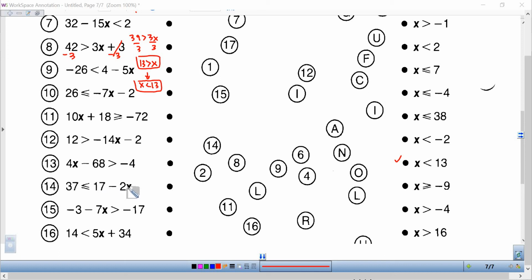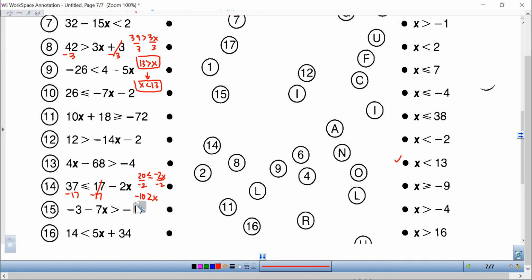37 is less than or equal to 17 minus 2x. All right, the first thing I'm going to do is take away that 17 that was being added here at the beginning. When I do that, well, 37 minus 17 is 20. Now be careful. I've got less than or equal to, and see that subtraction right there? That makes it turn out to be a negative 2x, okay? Then I'm going to divide both sides by negative 2. But remember, when you divide by a negative, you have to reverse the inequality sign. So I get 20 divided by negative 2 is negative 10, but instead of less than or equal to, it becomes greater than or equal to x.